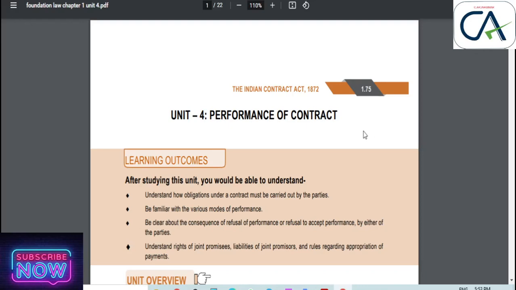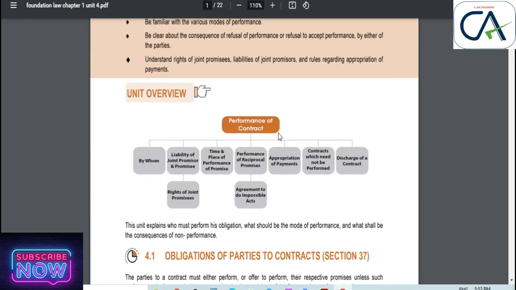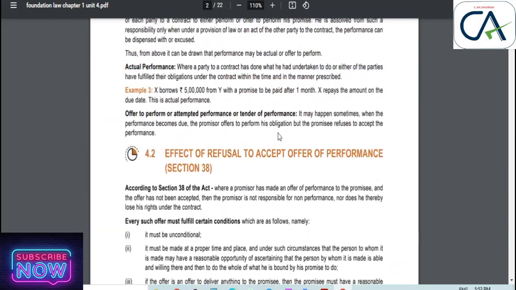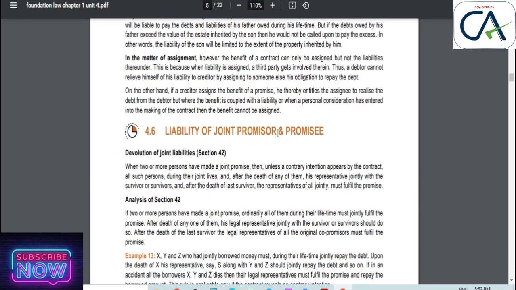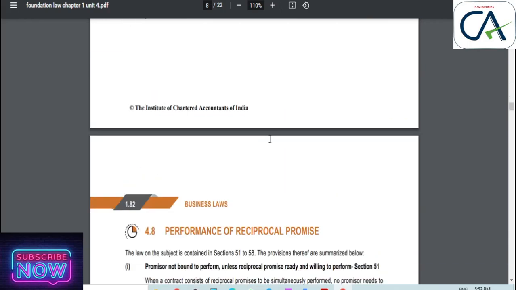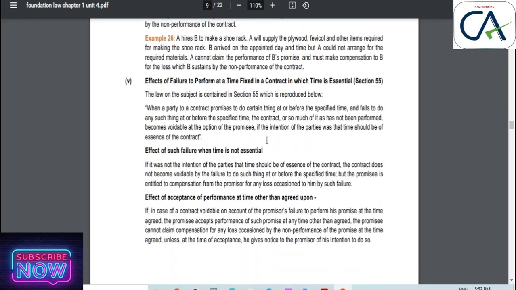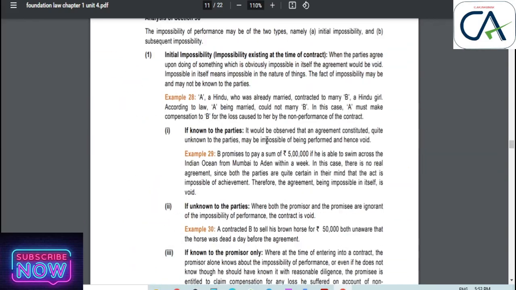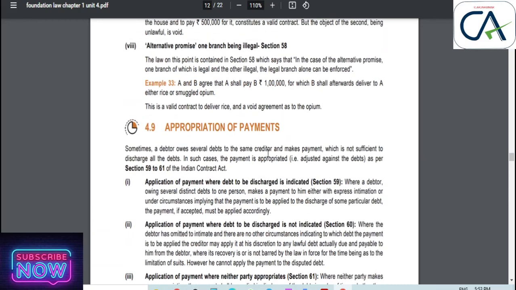This is part 3 of the video of Unit 4, that is performance of a contract. In previous videos, we have seen the effect of refusal of acceptance of offer, time and place for performance of a promise, and the joint promisers and joint promisees. Then performance of a reciprocal promise and appropriation of payments we have discussed in the previous video.